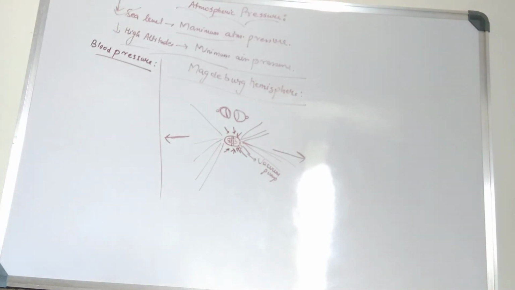Because it's a fluid, it will exert some pressure on our body, and since it's exerting the pressure on our body, that is why we cannot feel the atmospheric pressure, because the pressure which is exerted by the blood, that means the blood pressure, is greater than the atmospheric pressure, and that is why we can never understand the effect of the atmospheric pressure.